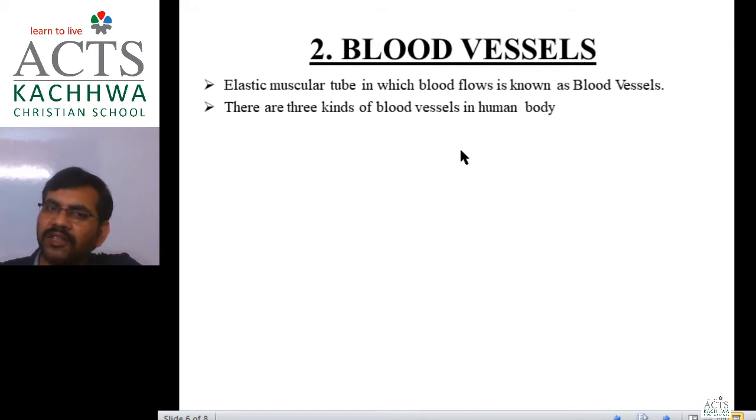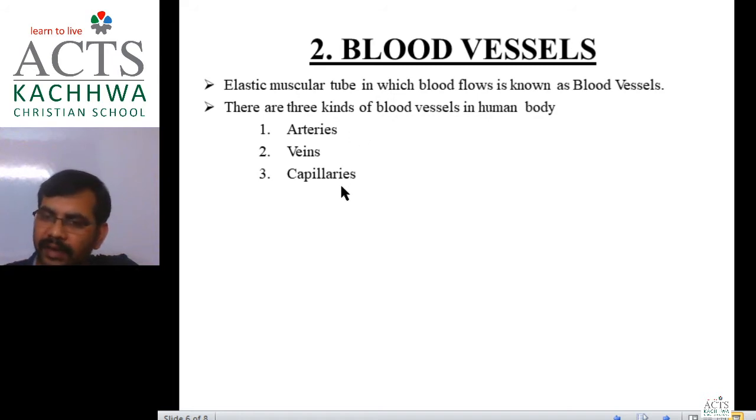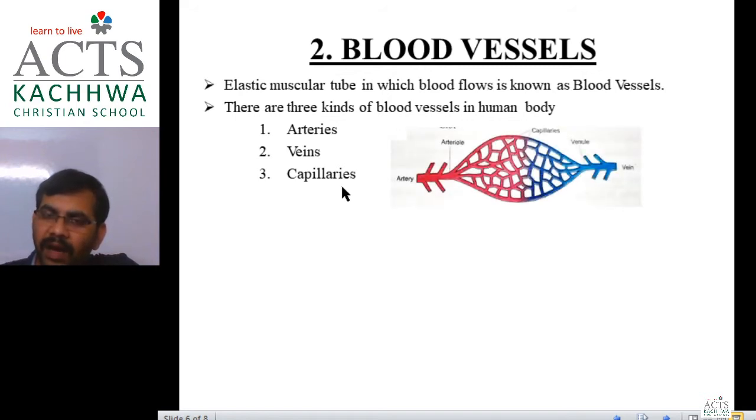Okay, there are three kinds of blood vessels in the human body. First is arteries, second is veins, and third is capillaries. Okay. So now let us see. This is the figure shown here. It reveals the structure of arteries, veins, and capillaries. Yes. This is the artery. You may see here. This is the artery, and it moves inside tissue and truncates into very fine tubules. Okay, these fine tubules are termed as capillaries.